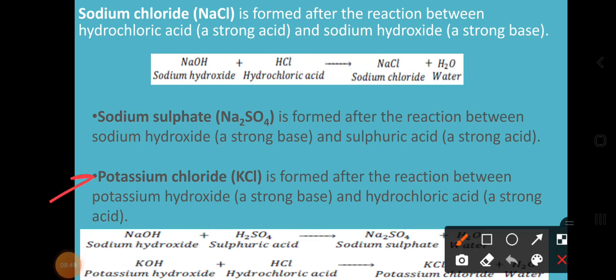Okay, so when do you get potassium chloride, that is KCl? Dear students, we have taken which substance? It is Cl. So if Cl is obtained, which acid have we used? We have used HCl. Potassium hydroxide, KOH, when it reacts with hydrochloric acid, will form potassium chloride. Same thing: K reacts with Cl, and OH and H form a water molecule. So these are some examples of neutral salt.